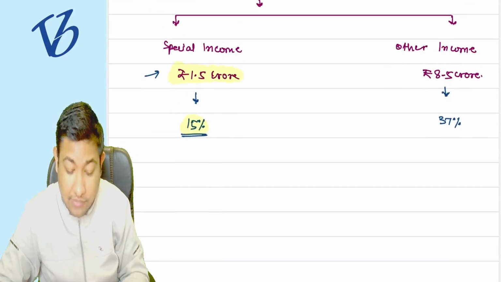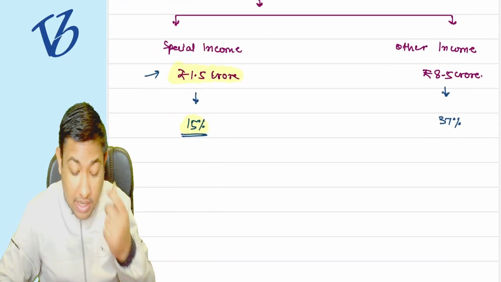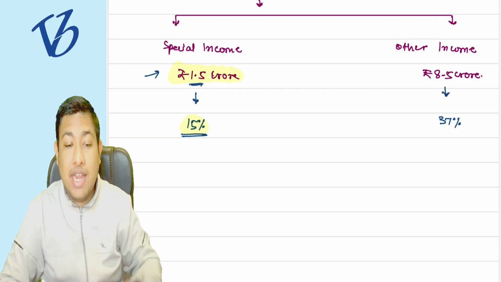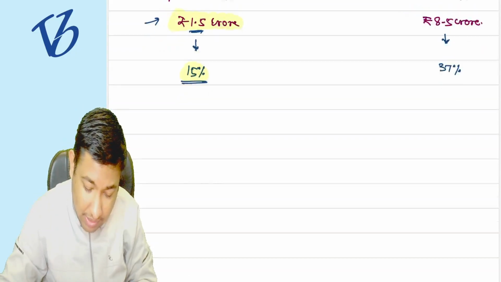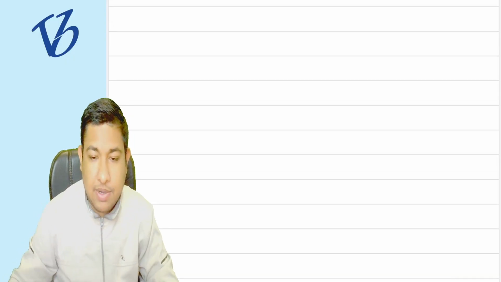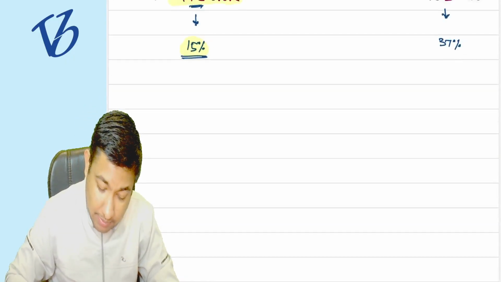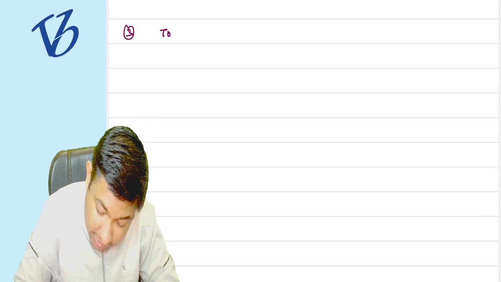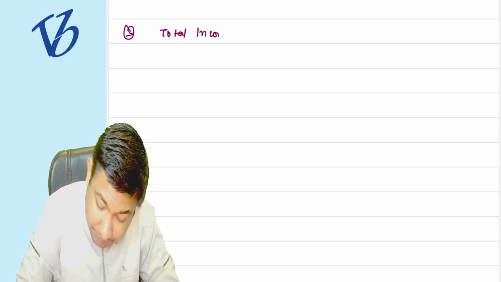If I say, in the next example, if it is not 1.5 crore, suppose it is only 0.7 lakh rupees. Now take the example with me. Okay, point number 3, total income. Give me the answer now.